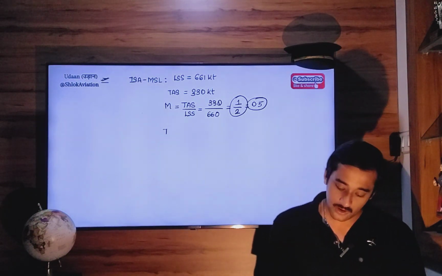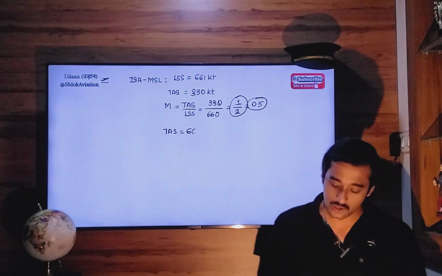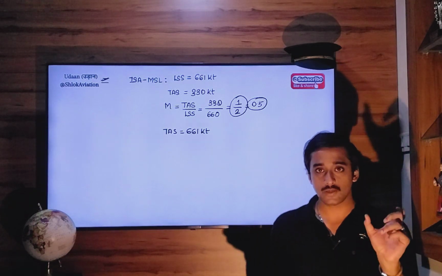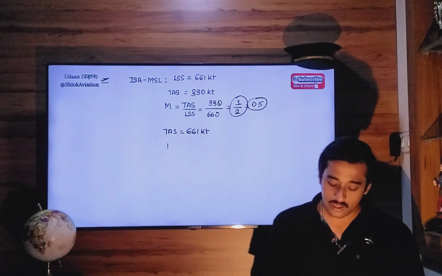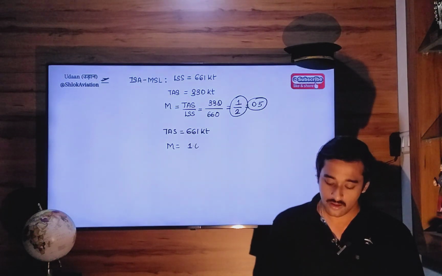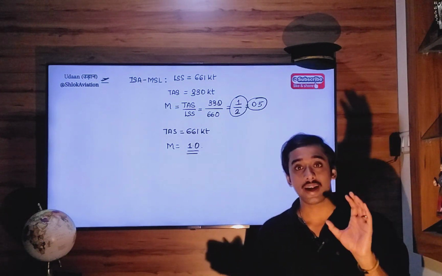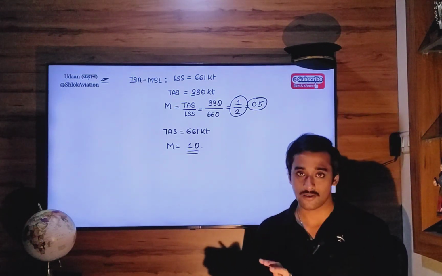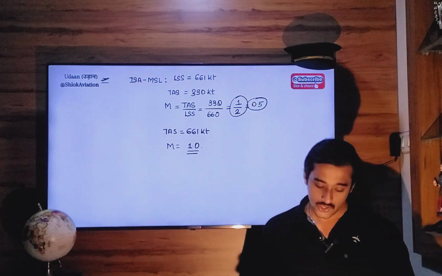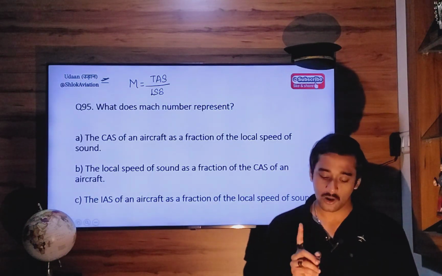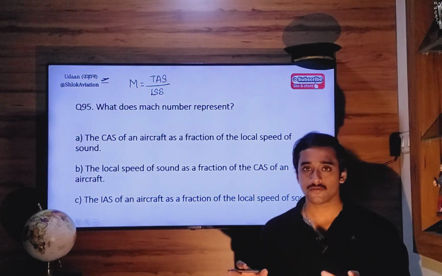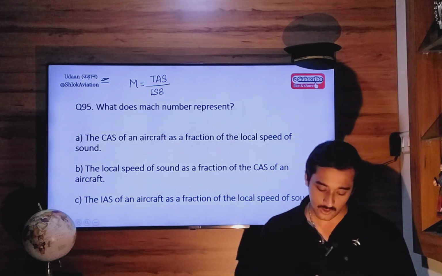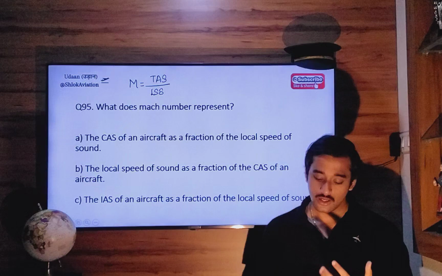If the TAS of your aircraft is also 661 knots, that means the true airspeed of your aircraft is equal to the local speed of sound. So in that case, the Mach number will be equal to 1. That means you are flying at the local speed of sound. Very fast. Therefore, Mach number is TAS as a fraction of local speed of sound.